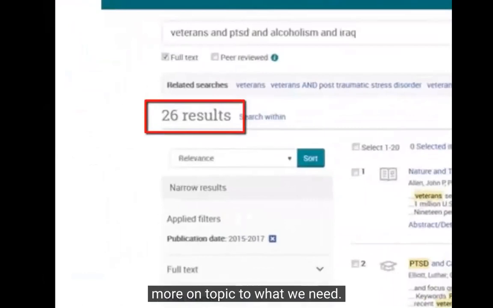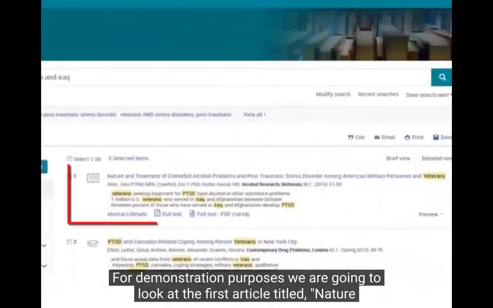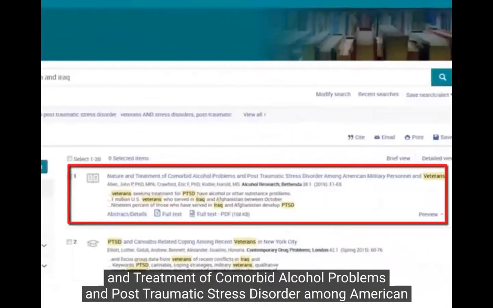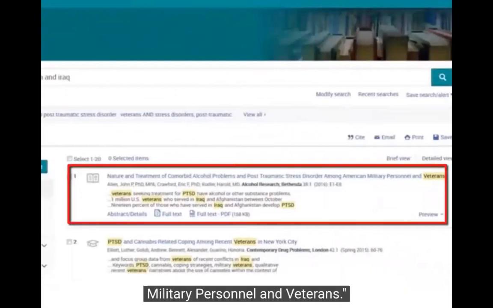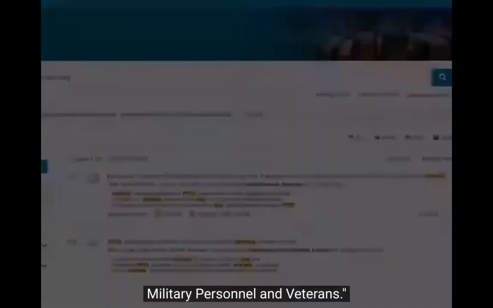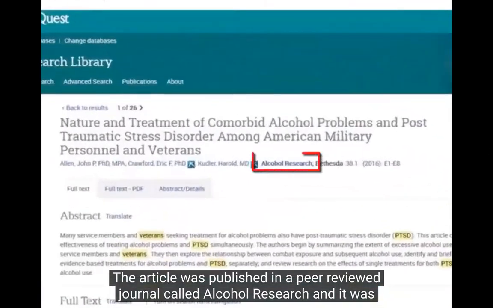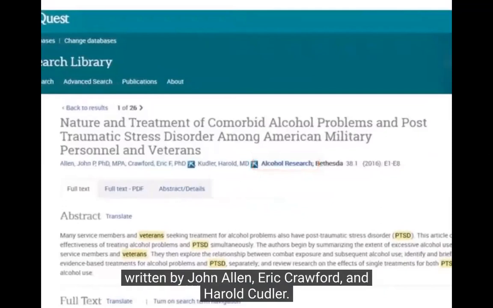For demonstration purposes, we're going to look at the first article titled Nature and Treatment of Comorbid Alcohol Problems and Post-Traumatic Stress Disorder Among American Military Personnel and Veterans. The article was published in a peer-reviewed journal called Alcohol Abuse, and it was written by John Allen, Eric Crawford, and Harold Cudler.